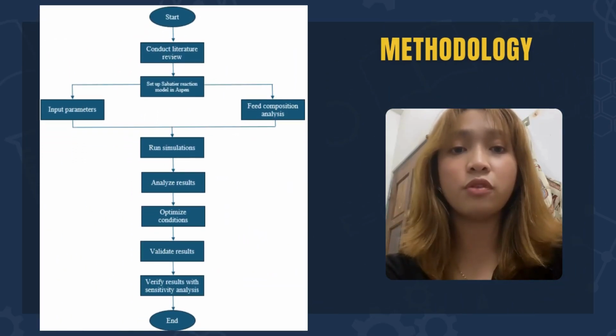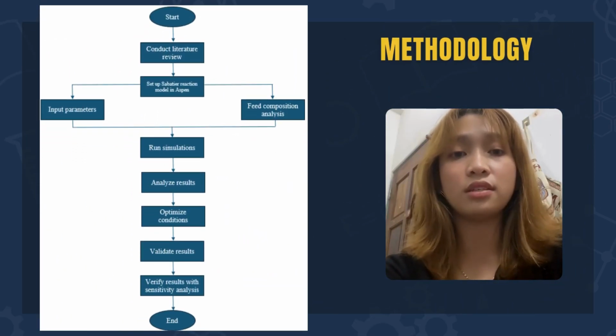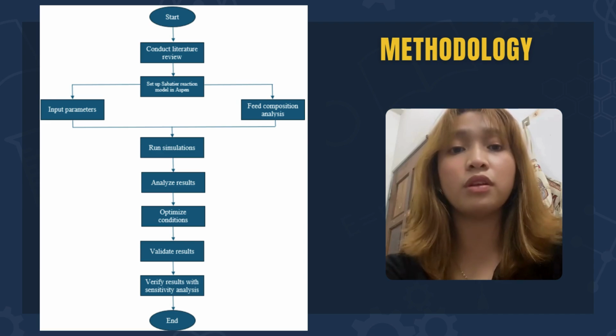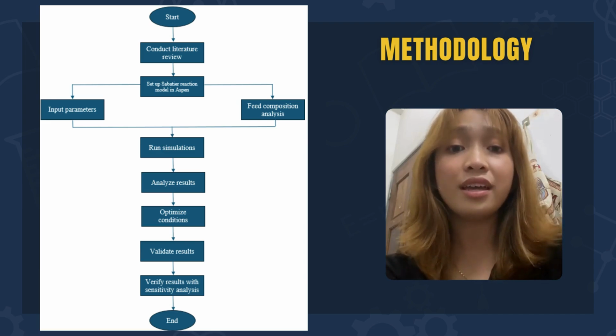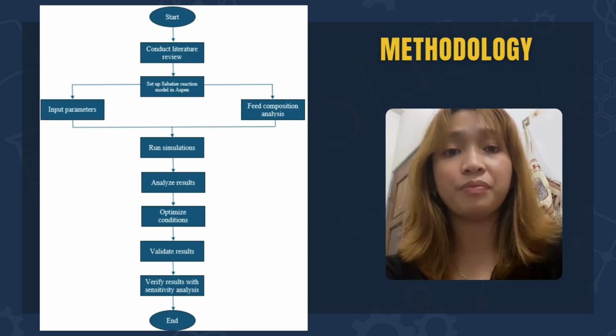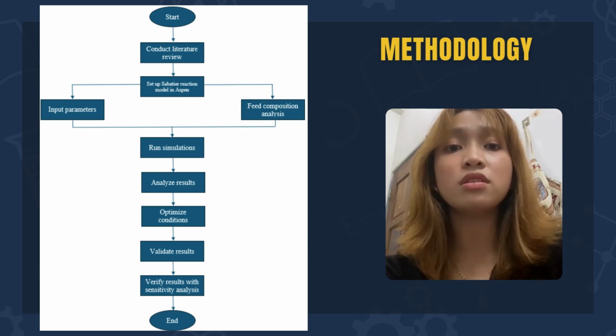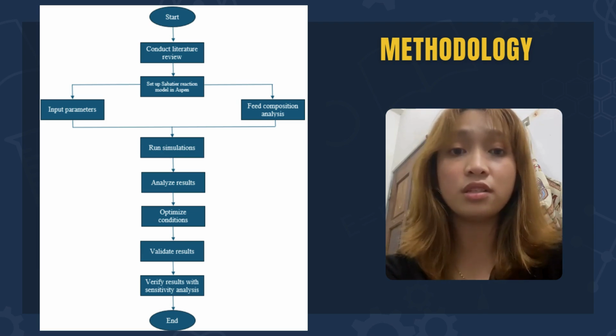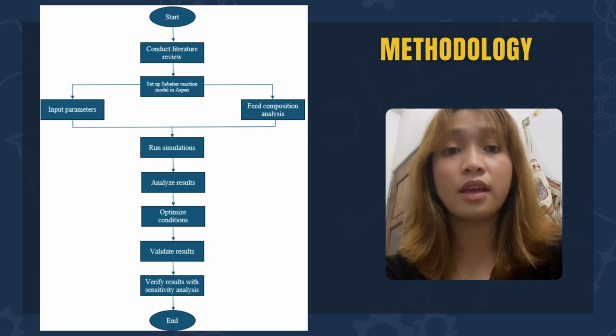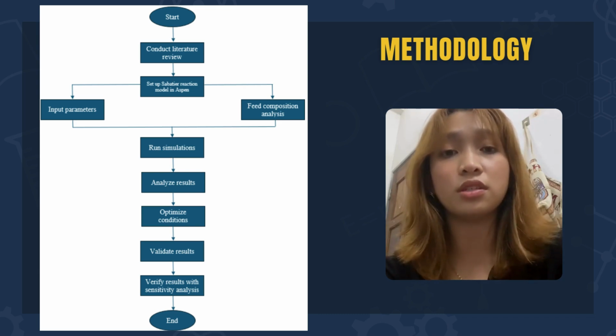So this is the process flow diagram of the methodology of the study case. The process begins with a literature review to get the kinetic and thermodynamic data. The reaction is then modeled in Aspen, involving all necessary parameters like reaction rates and equilibrium constants. Simulations are performed by varying key parameters such as temperature, pressure, and feed compositions.